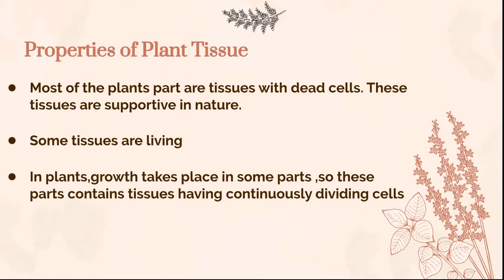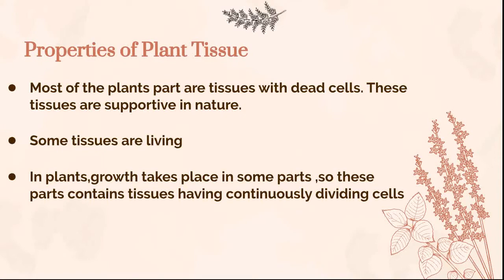Some tissues are living. There are some tissues in the plants which are continuously dividing. For example, the plants keep on growing and we have to cut them from time to time. This is because the cells of these tissues are continuously dividing and forming new cells. So the tissues in the plants are different from animals.